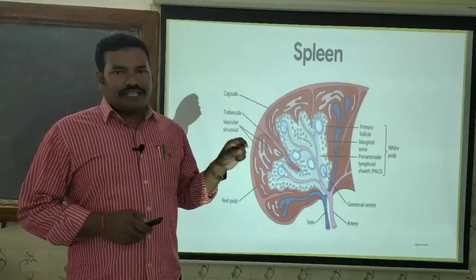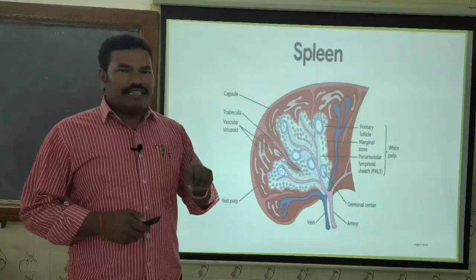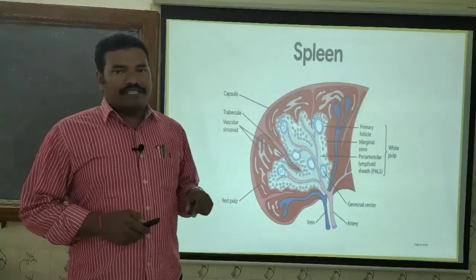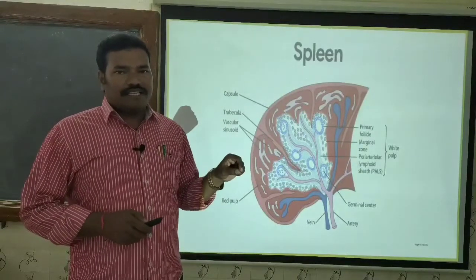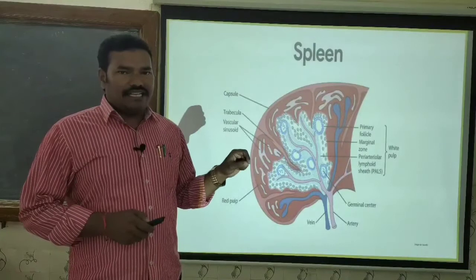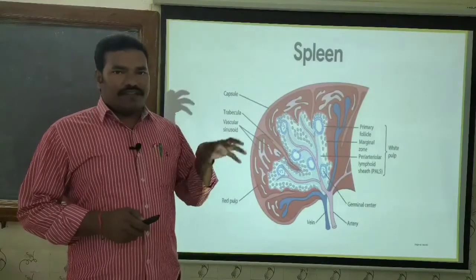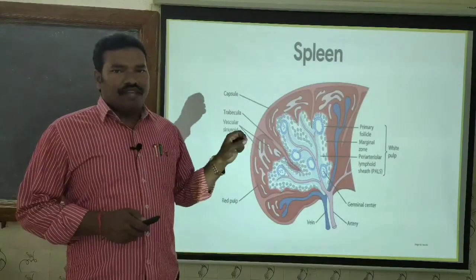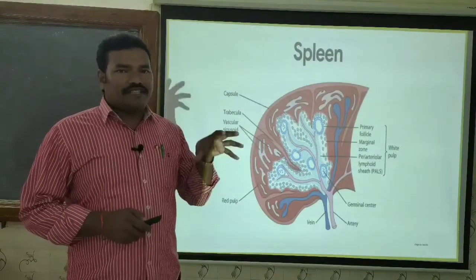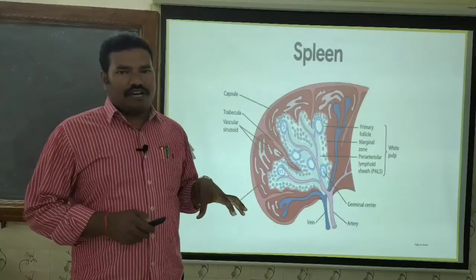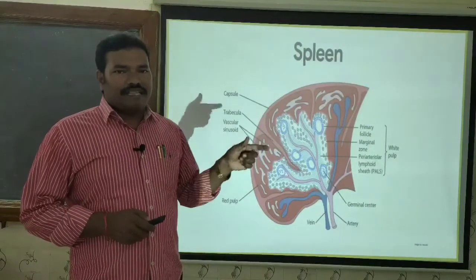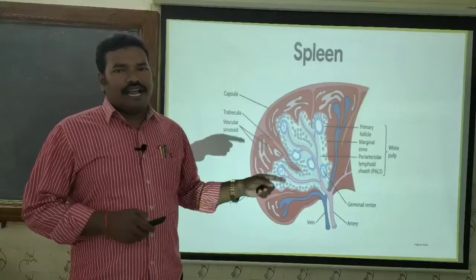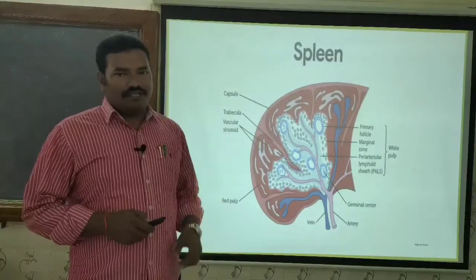Cytotoxic T lymphocytes proliferate and kill the antigen directly. The T helper cells recognize the antigen peptide, otherwise called the antigen fragment or epitopes, as and when they are presented by the macrophages or dendritic cells with the appropriate MHC molecules, and thereby they get activated. In turn, they activate the B lymphocytes and thereby they produce the antibodies.